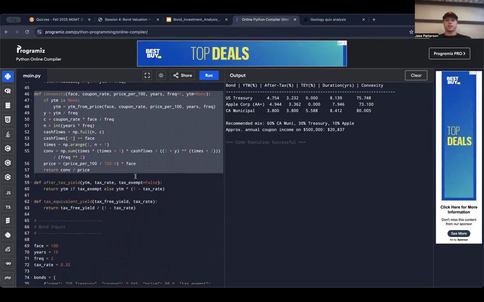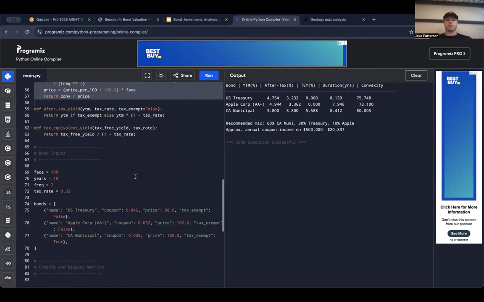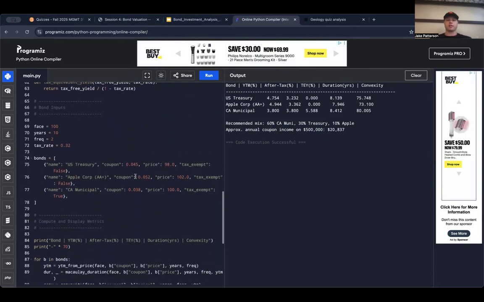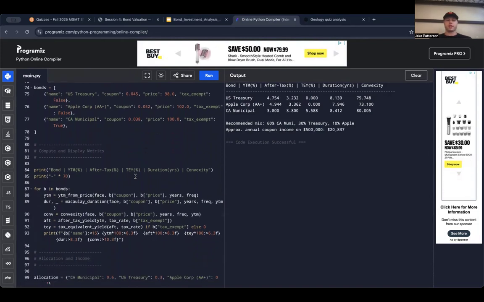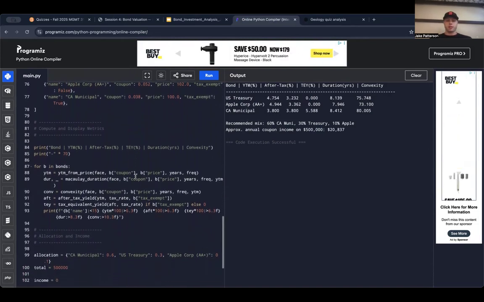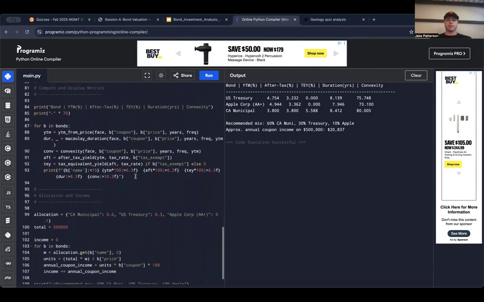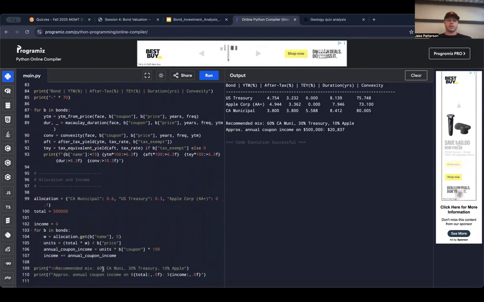And then finally, the main section of the code organizes results, calculates after-tax yields, and models how a plus 0.4% rate shock affects each bond's price, turning the theory directly into data-driven analysis. And of course, it prints the recommendation: 60% Muni, 30% Treasury, and 10% Apple.